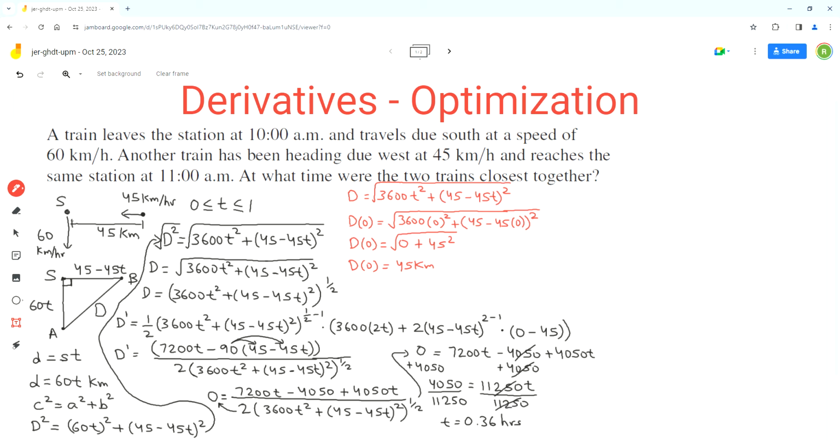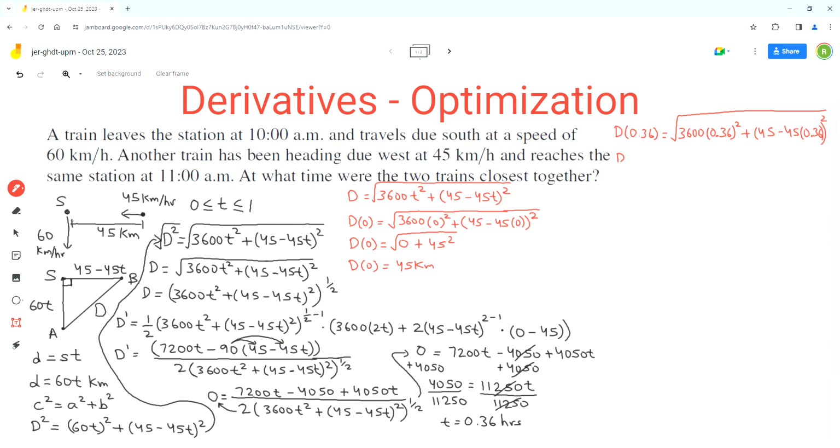Now we can do the calculation for t equals 0.36. D at 0.36 will equal 3600 times 0.36 squared, and then plus (45 minus 45 times 0.36) squared, and we'll put this whole expression under the square root.